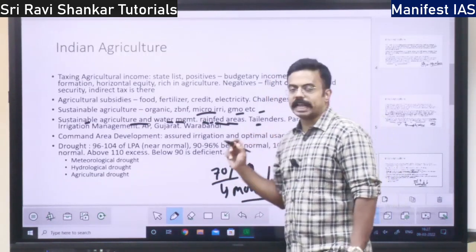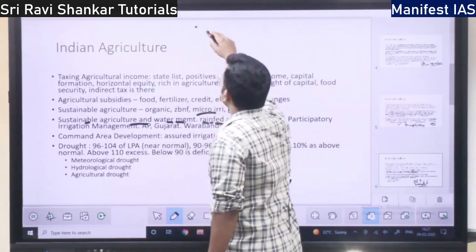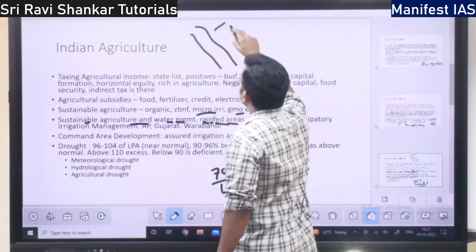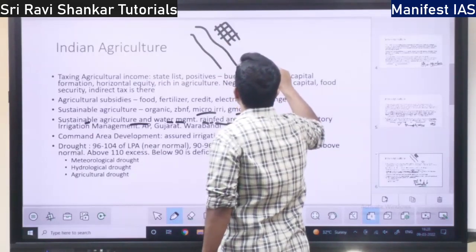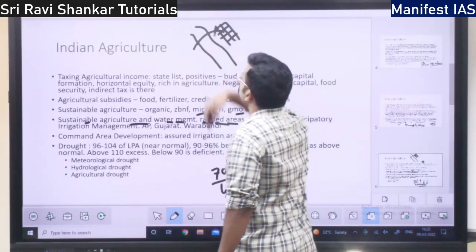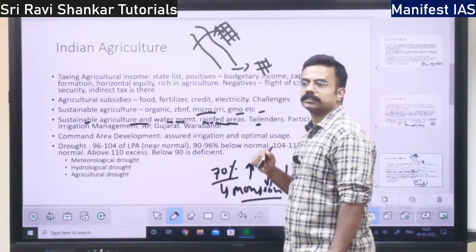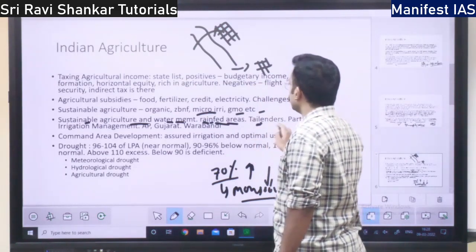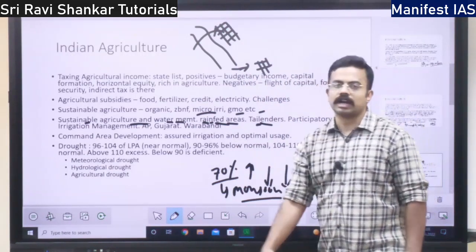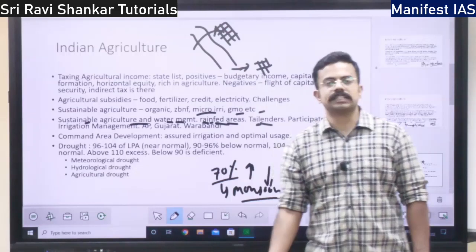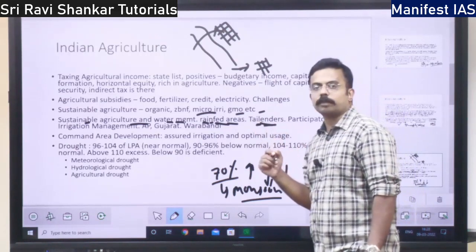Next, you have the problem of tail enders. What is tail enders in agriculture? See, suppose there is a river, right? Here there are fields, the upper riparian area. Here there is the lower riparian area. The upper people will use all the water from the river or a canal, and there will be little water left for the lower areas. So this is the problem of tail enders, that is, the tail region will not get any water. You can take the issue of Karnataka and Tamil Nadu. Tamil Nadu always says Karnataka is using the Kaveri water in excess. So Tamil Nadu is facing the tail ender problem, right?